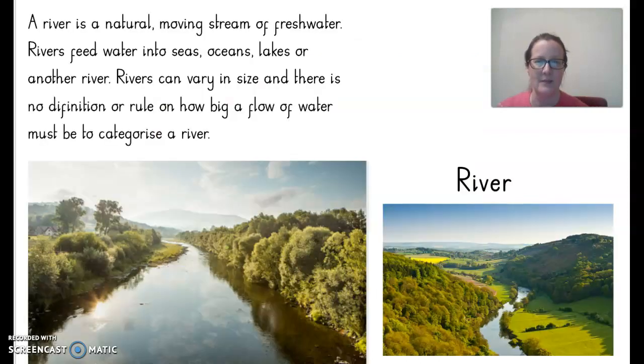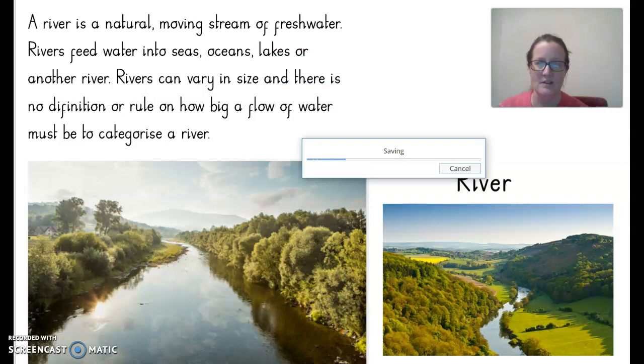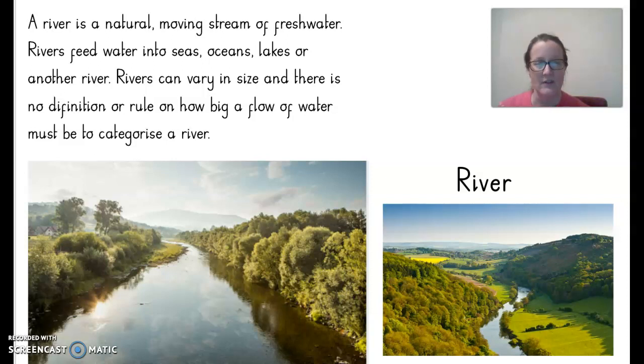The next piece of vocab is river. A river is a natural moving stream of fresh water. Rivers feed water into seas, oceans, lakes, or another river. Rivers can vary in size, and there is no definition or rule on how big a flow of water must be to be categorised as a river. I want to see if any of you know the name of the river that runs through Northampton. Maybe you can add that to the work that you're going to do after this lesson. I look forward to seeing if you can find out the name of the river that runs through Northampton.